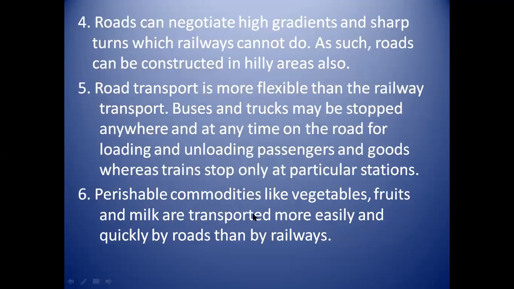Then fourth importance is roads can negotiate high turns or gradients. Then fifth importance is road transport is more flexible than other modes of transport. Then sixth importance is perishable commodities, that is, things which can be damaged easily, are transported quickly and faster by roads.